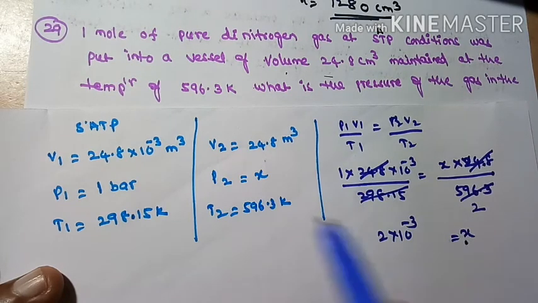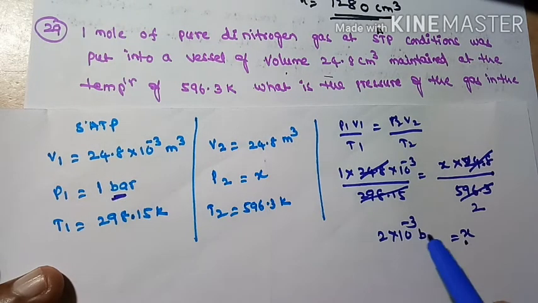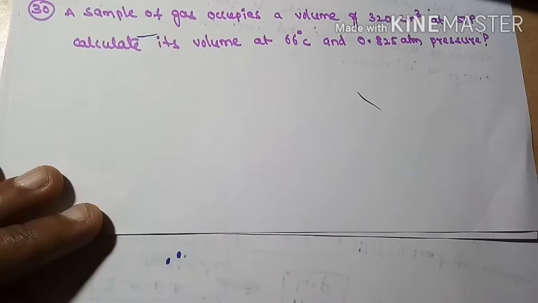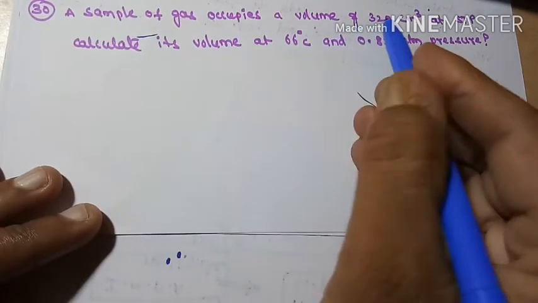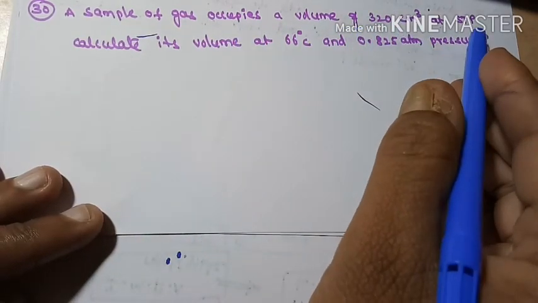X is what? Pressure. Pressure units are what? Bar. So that's why here we should write bar. So this is the pressure of that gas. A sample of gas occupies a volume of 320 centimeter cube at STP.